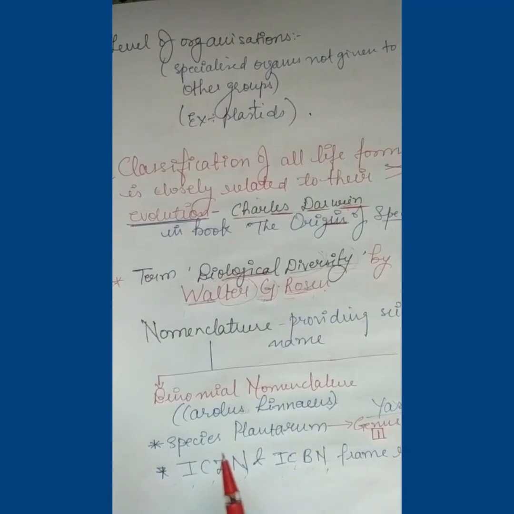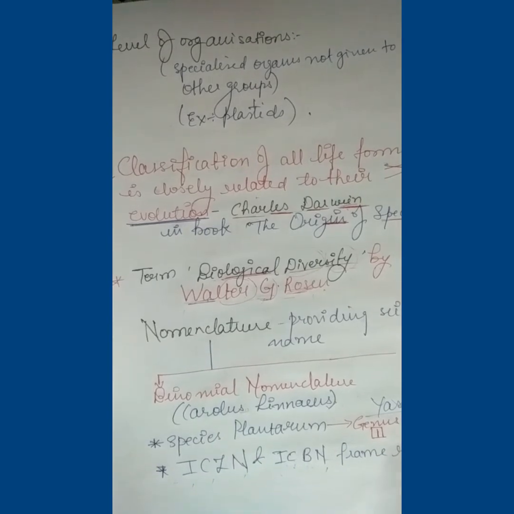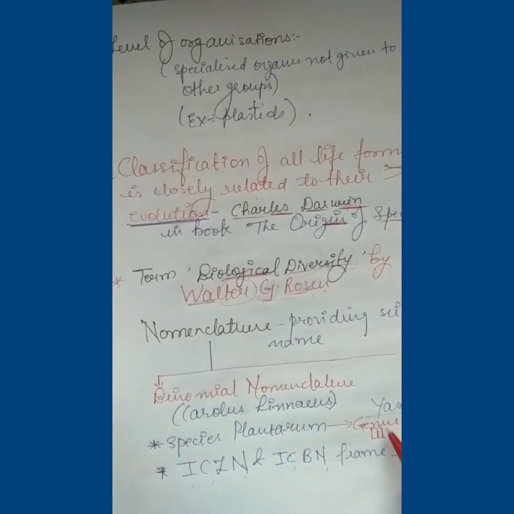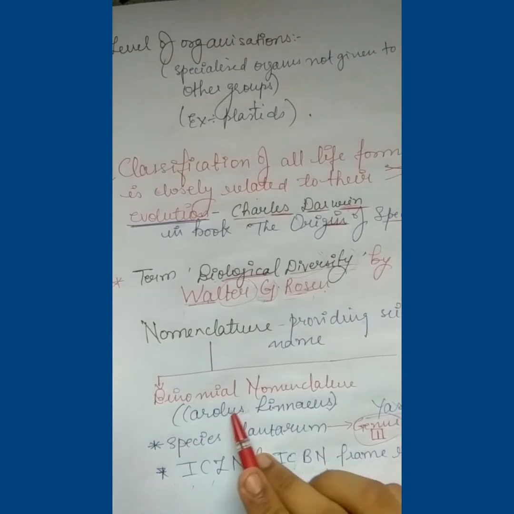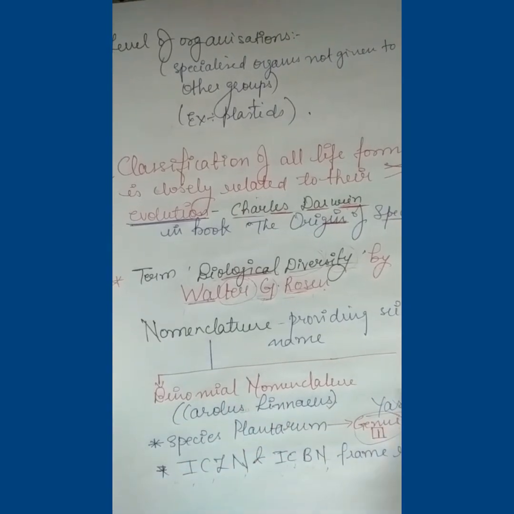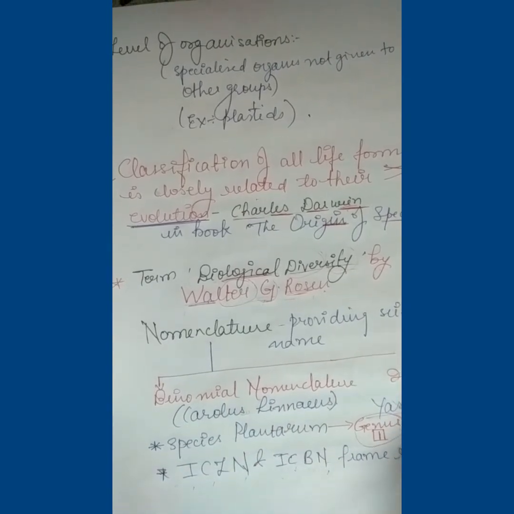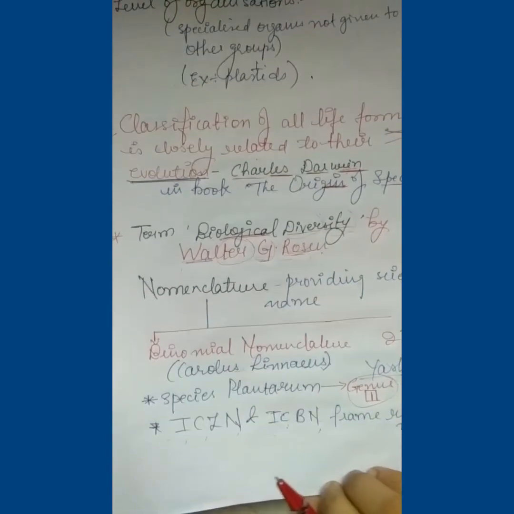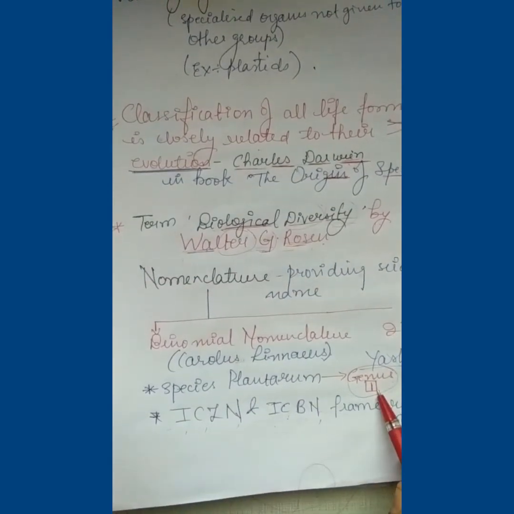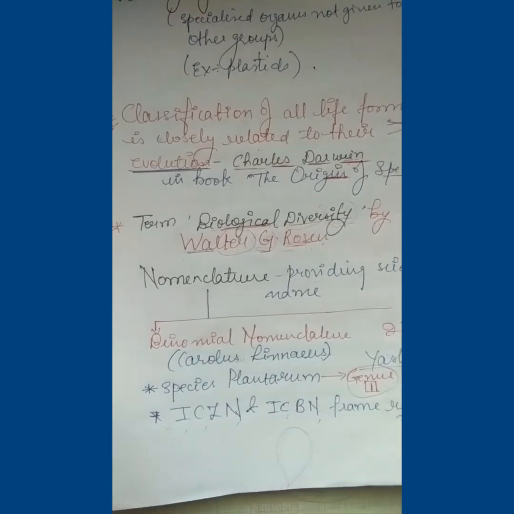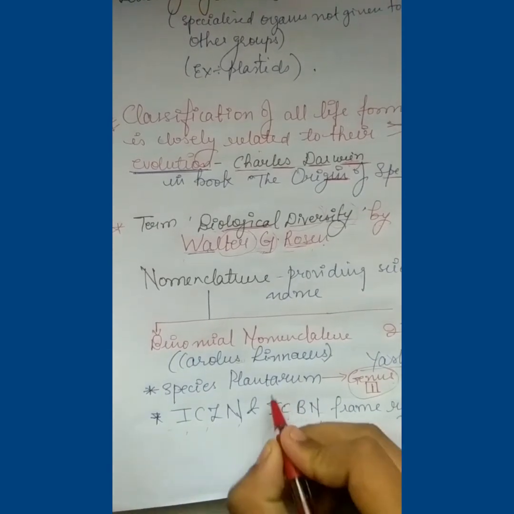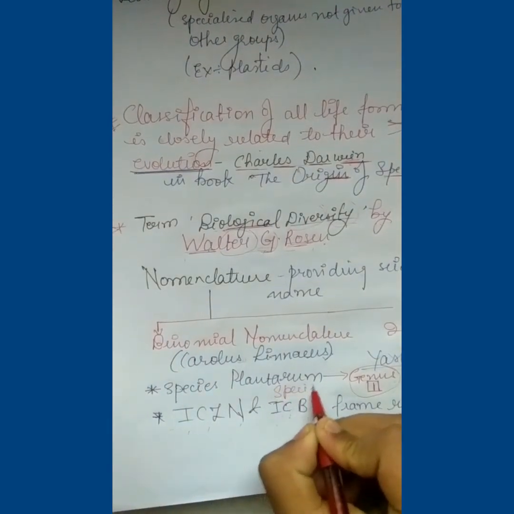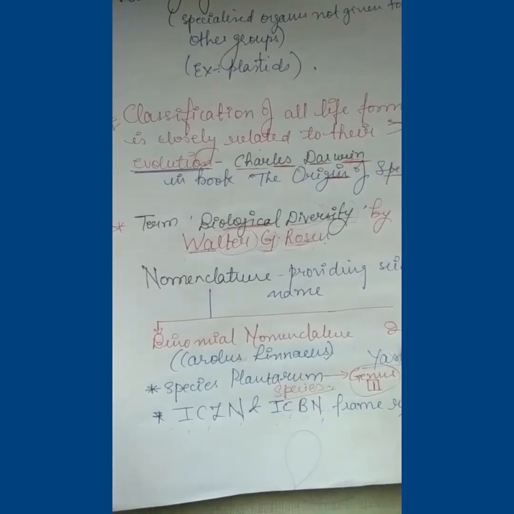in his book Species Plantarum, he wrote that the first word is genus in the scientific binomial nomenclature. Bi means two. So in binomial nomenclature he told that there are two words. One word is genus and the other word is species. Genus and species. So we can understand it by